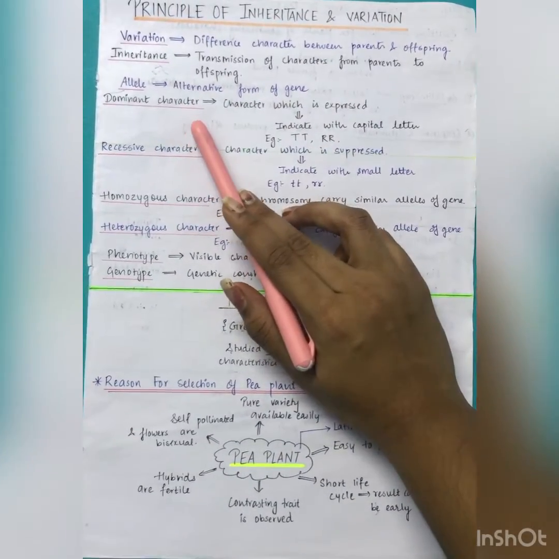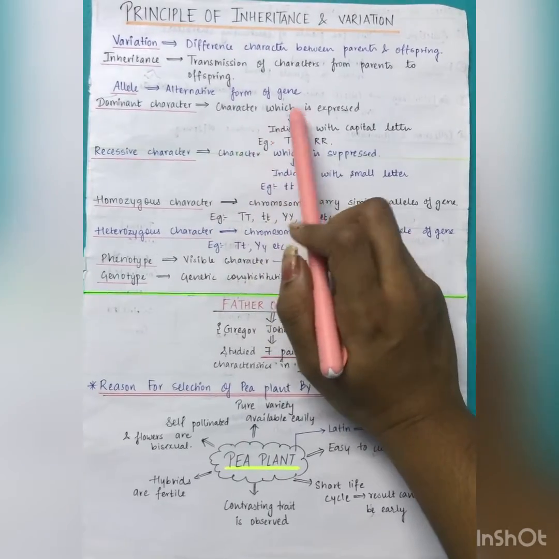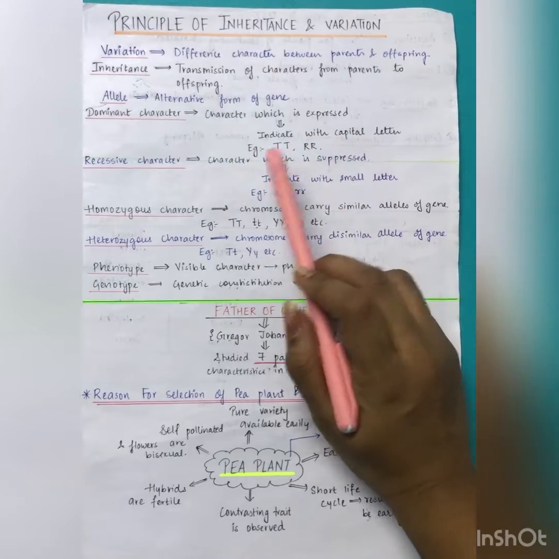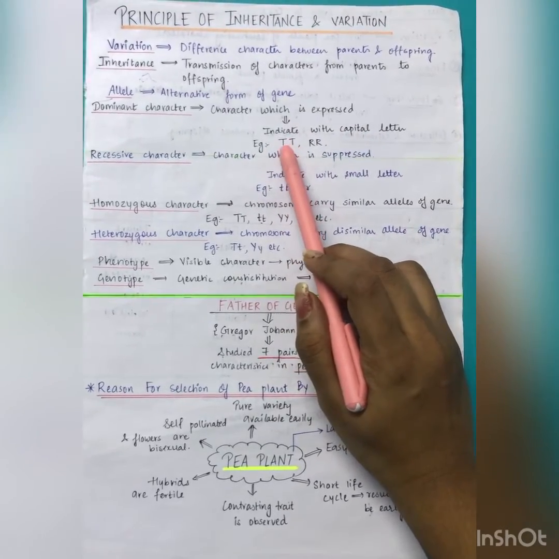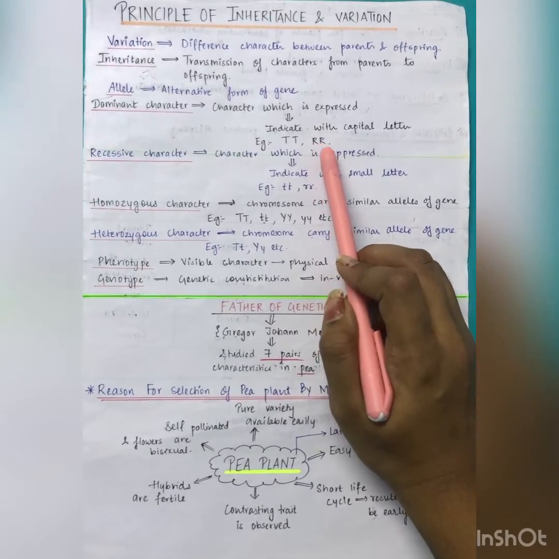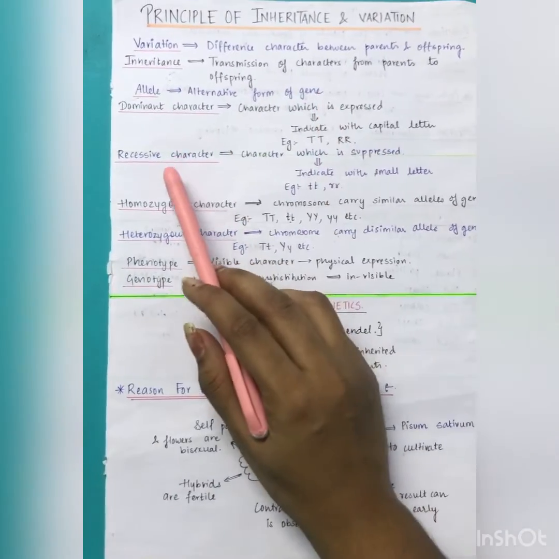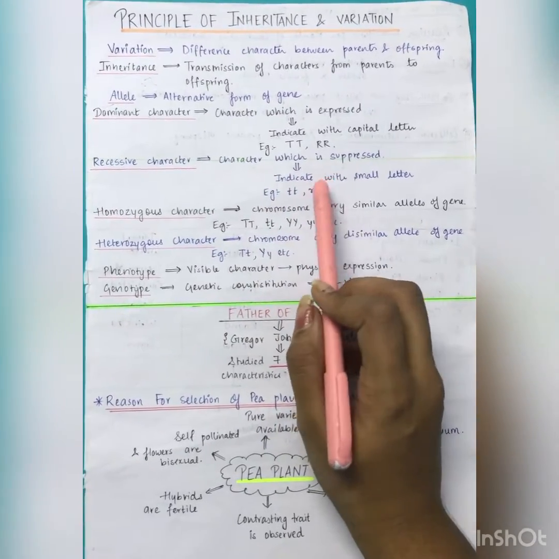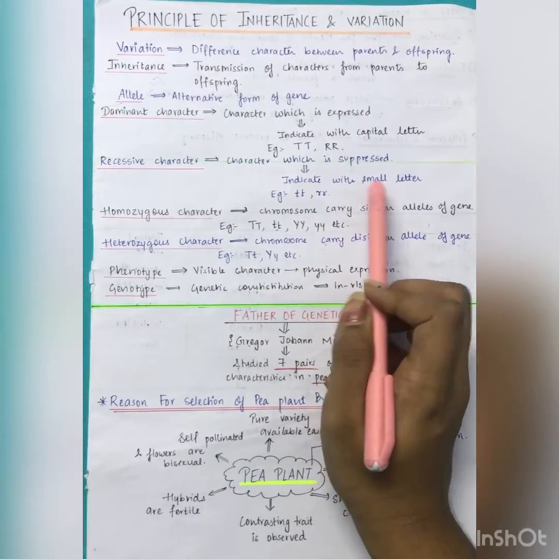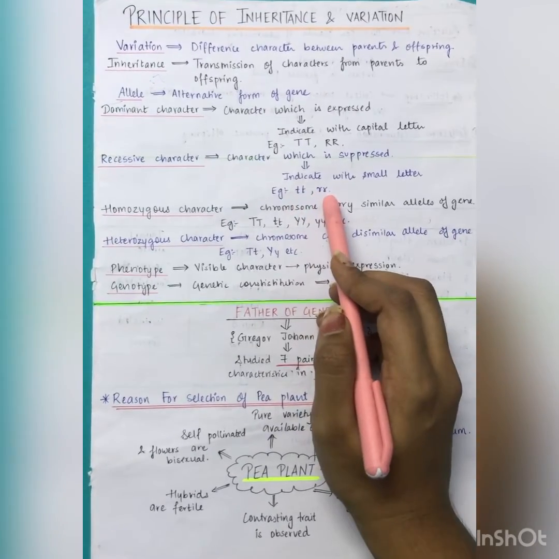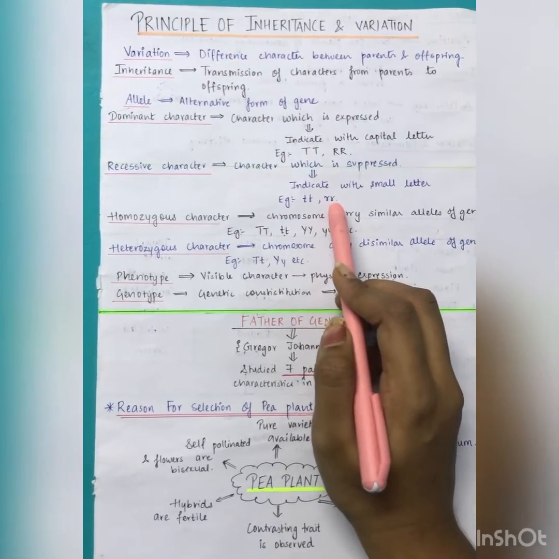Now what is a dominant character? Dominant character is the character which has been expressed and it is indicated with a capital letter. Example, for tallness we indicate by capital T, and for roundness capital R. For the recessive character, the character which has been suppressed, it is indicated with a small letter. For dwarfness, small t, and for wrinkled seeds, small r.